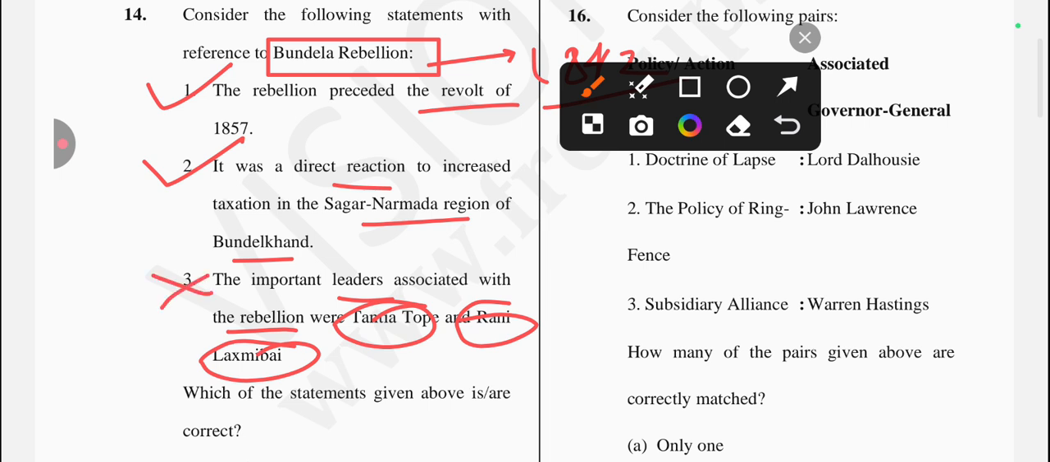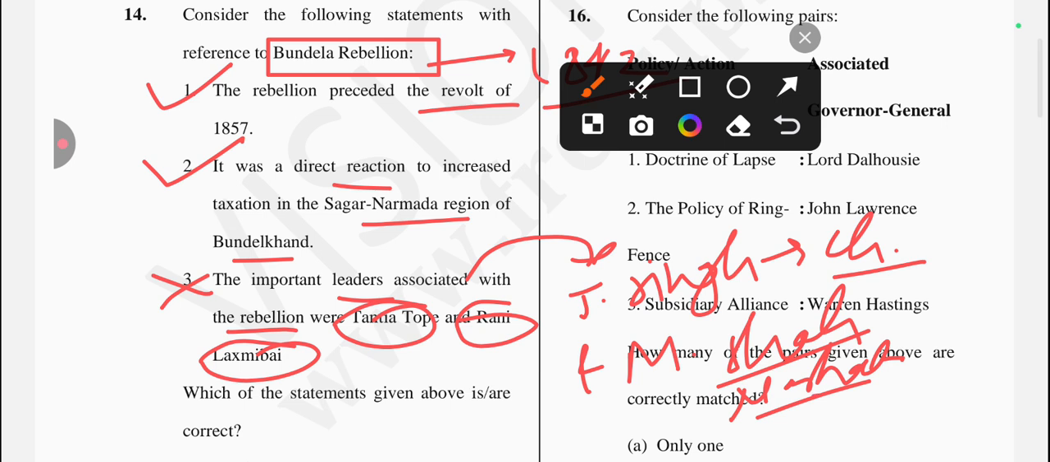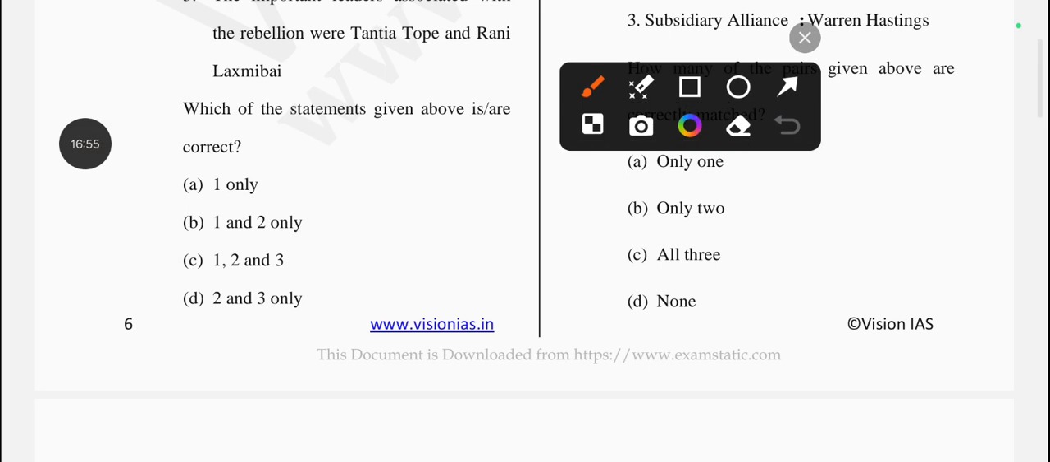Next one is important leaders associated with the rebellion were Tatia Tope and Rani Lakshmi Bai. Is it true? No, it's not correct, because it's not associated with Tatia Tope and Rani Lakshmi Bai. It's associated with the Jawahar Singh of Chandrapura and Madhukar Shah of the Narhat. Okay, नारहात ये एसोसिएटेड थे किससे? बुंदेला रीजन के important leader. Okay, so this statement is incorrect. So answer for this question is option number B. Only two statements are correct, which are statement 1 and 2.